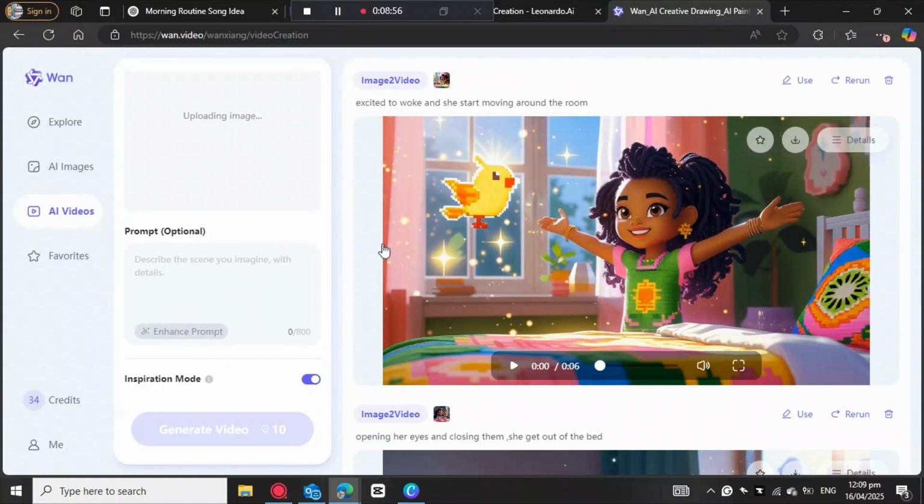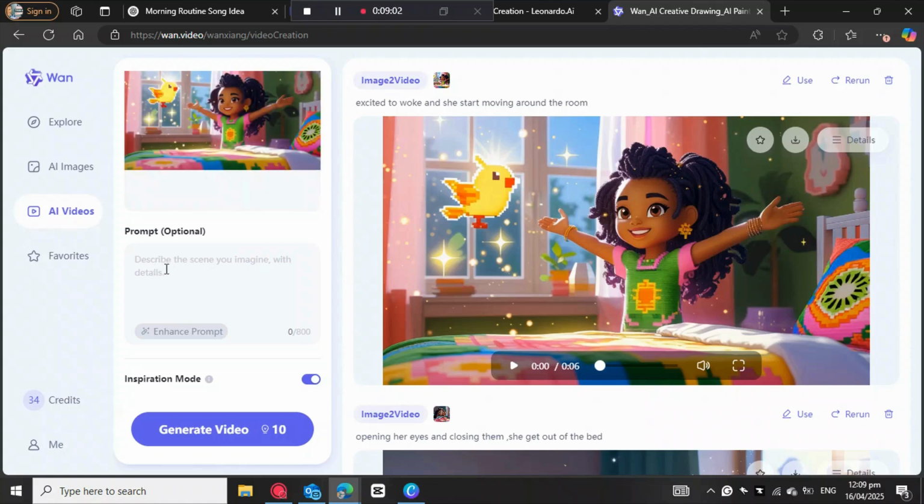So what you need to do is wait for the uploading to be done, and then you come here to the prompt options. You just need to write what you expect the AI to do. So we're gonna write it down. Okay, then when you are done, you can come here to generate.